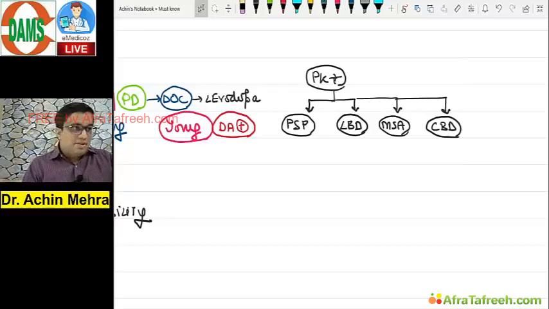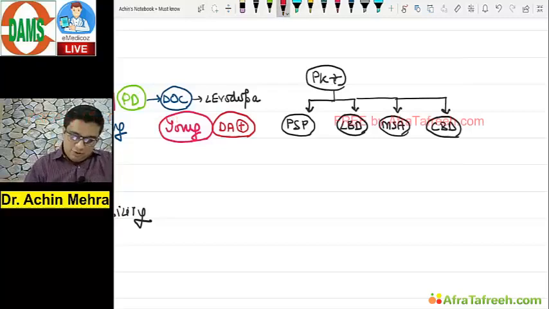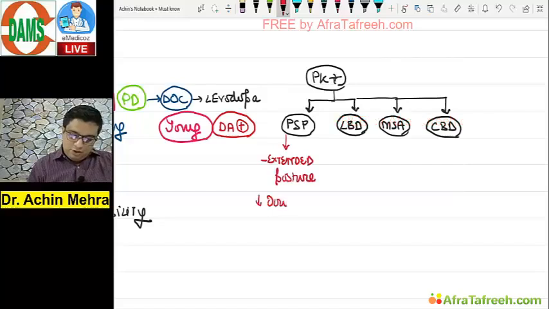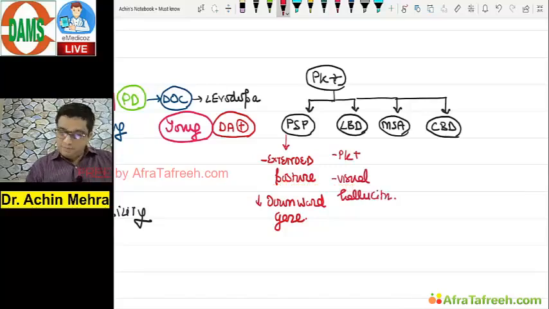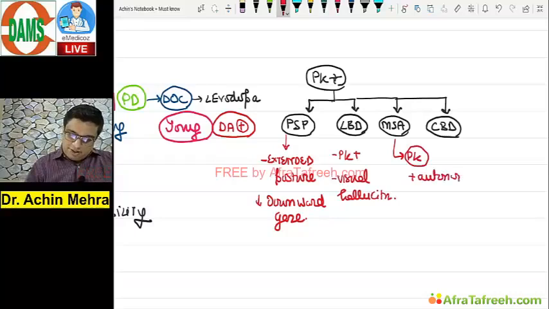Simple. Remember this, PSP, as you know, comes to me with an extended posture and a defective downward gaze, right? Lewy body dementia comes to me with symptoms of Parkinsonism with one thing extra. Visual hallucinations which could be fluctuating. Multiple system atrophy comes with Parkinsonism, right? Along with autonomic instability.